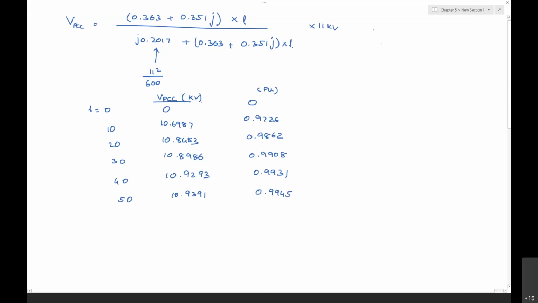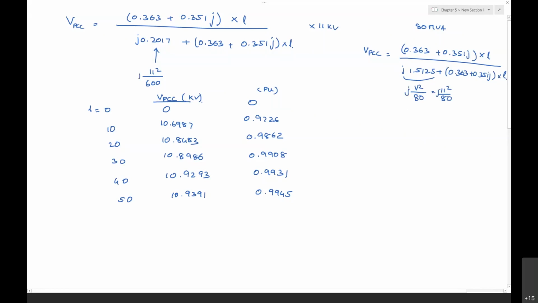And the next equation is for 80 MVA. For 80 MVA, we get the PCC voltage with 0.351 J into L by J times of 1.5125 plus 0.363 plus 0.351 J into L. The value of this part is calculated as V square by 80, that is 11 square by 80.